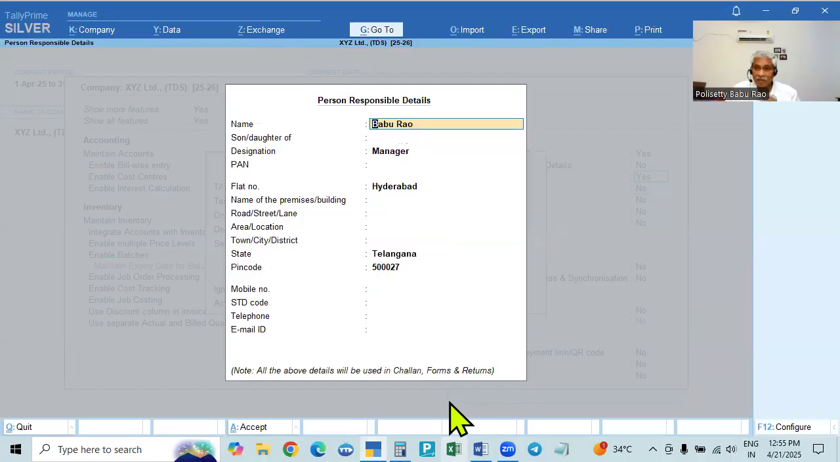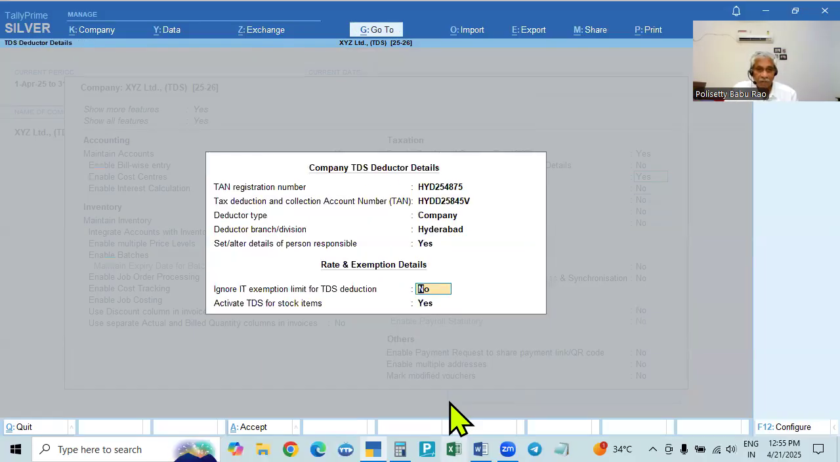Then the person responsible for collecting, deducting the money, making the payment, filing the returns, everything. So all the details will be given, and then come down. Ignore IT exemption limit: so the exemption limit is there. Above that only you have to deduct. You should not deduct on all the bills. So the limit is given, so don't ignore the limit. We have to take the limit into consideration.